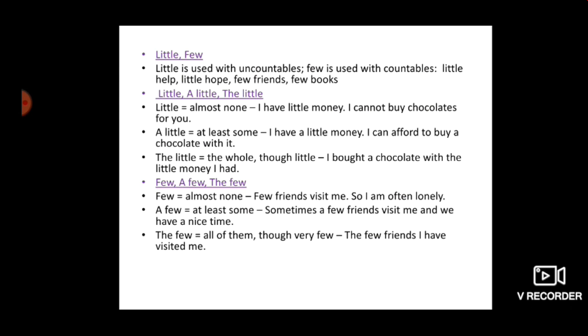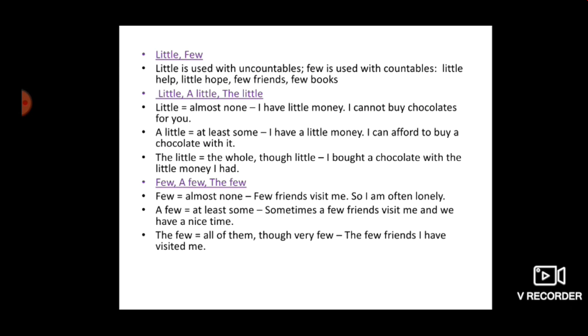Little means almost none. I have little money. I cannot buy chocolates for you. That means almost no money. Then a little means at least some. I have a little money. I can afford to buy a chocolate with it. That means I have some money, so I can afford a chocolate.